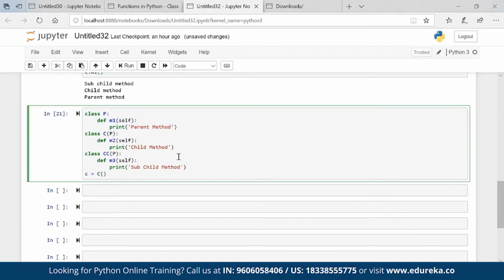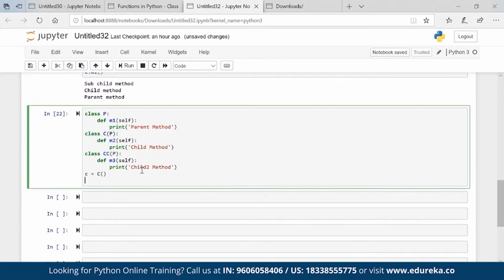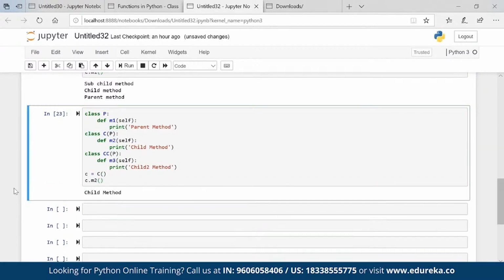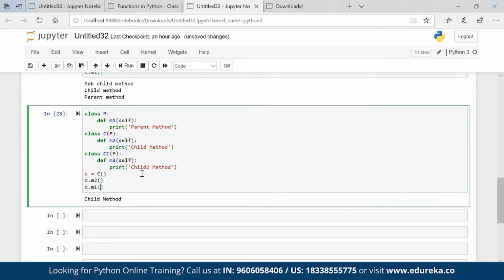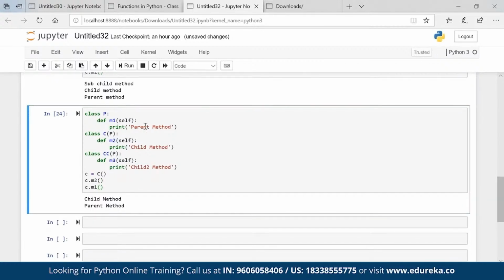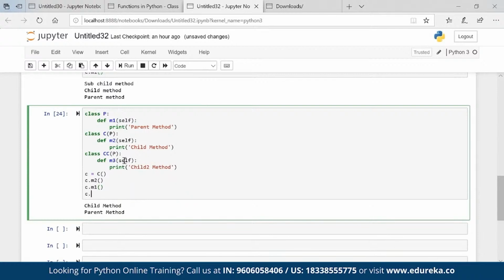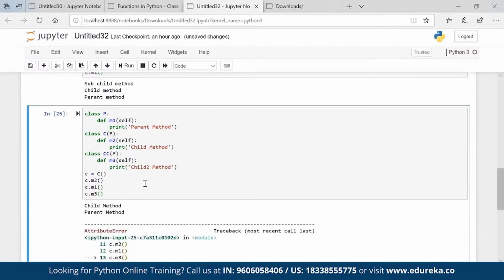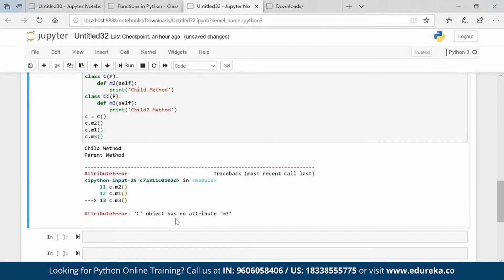Now C dot M2, if I execute, you see child method coming in. C will have M1 also, parent method, absolutely no issues. Will C have M3? No, right? C dot M3, ideally it does not have.